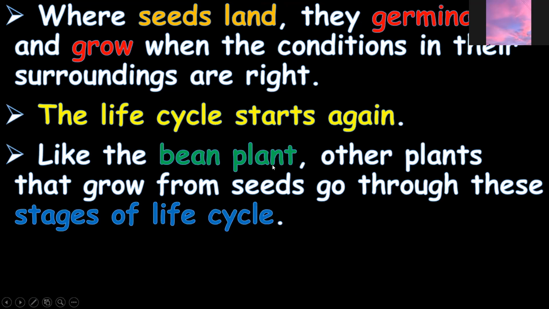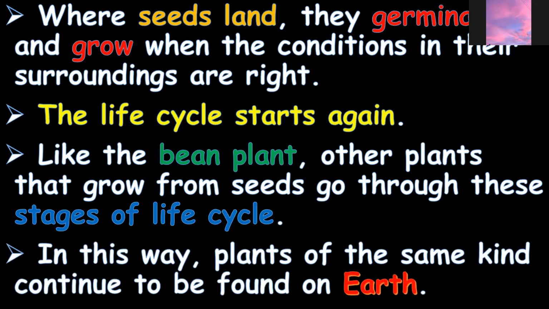Okay, then if that certain seed grows on that certain ground, of course, the life cycle will start again if the condition of the soil or the surroundings is good or right. Like a bean plant, other plants that grow from seeds go through this life cycle. So in this way, plants of the same kind continue to be found on Earth.